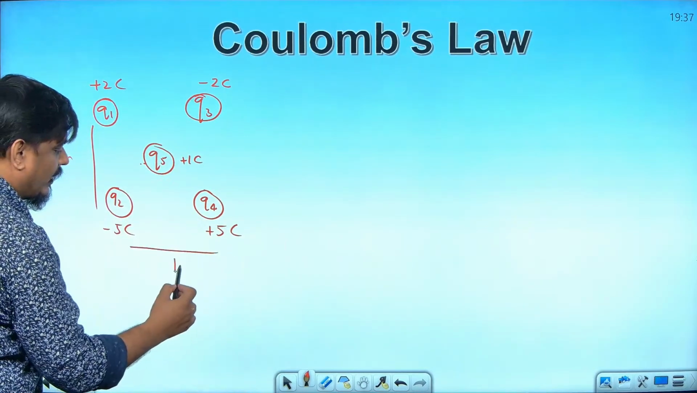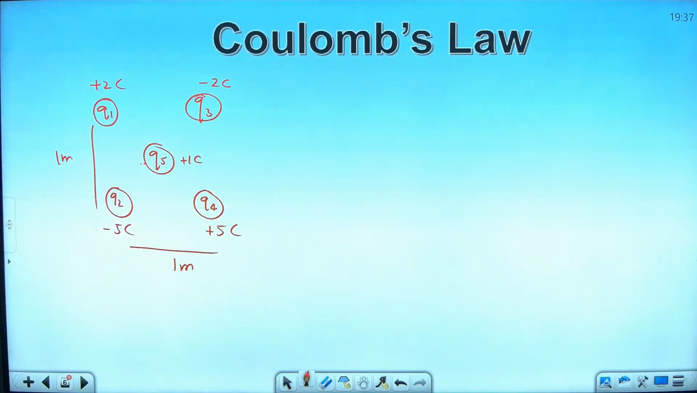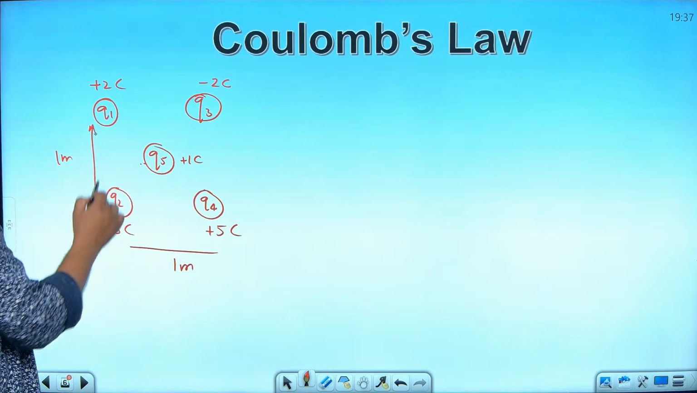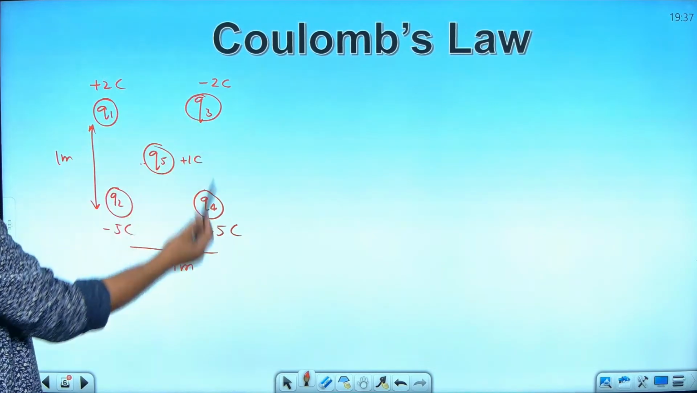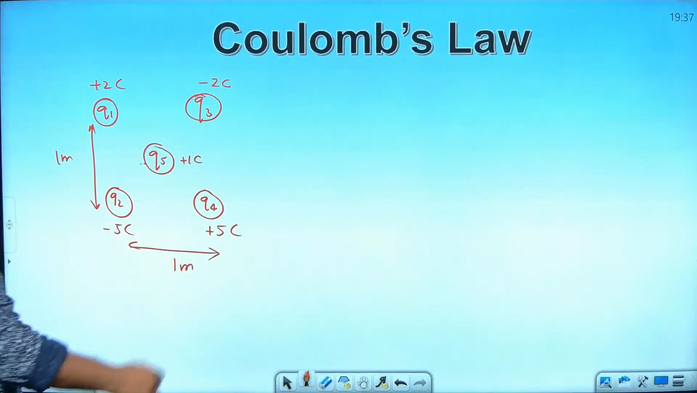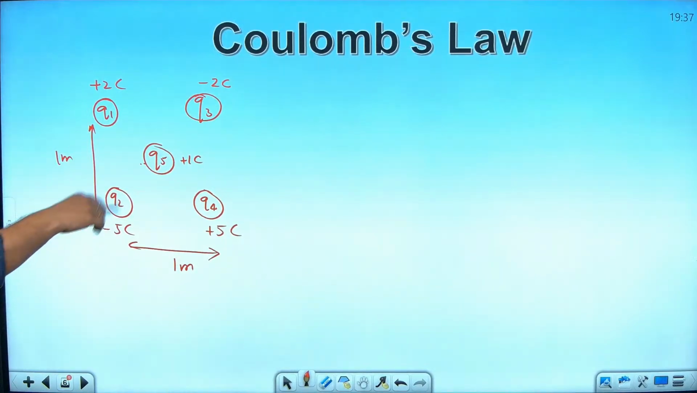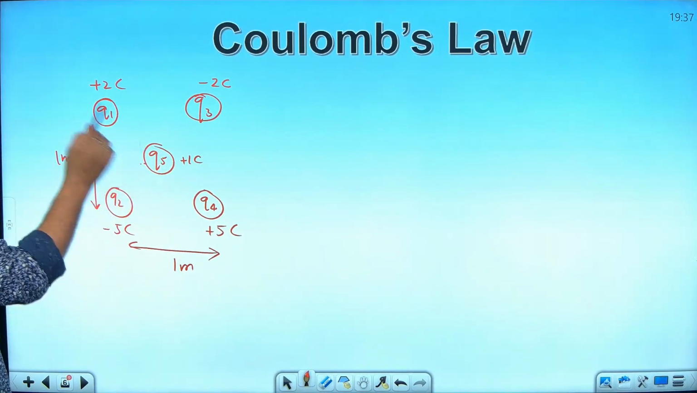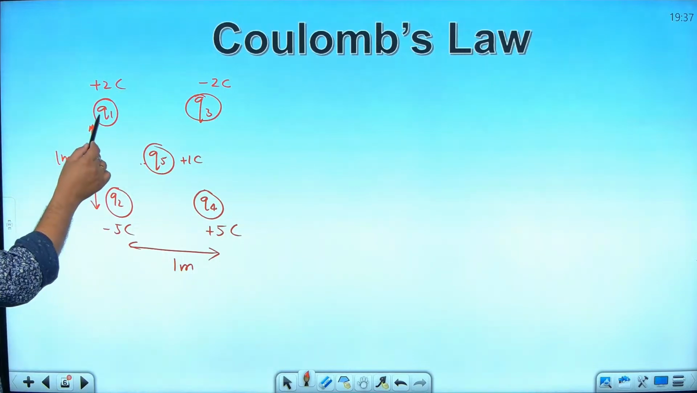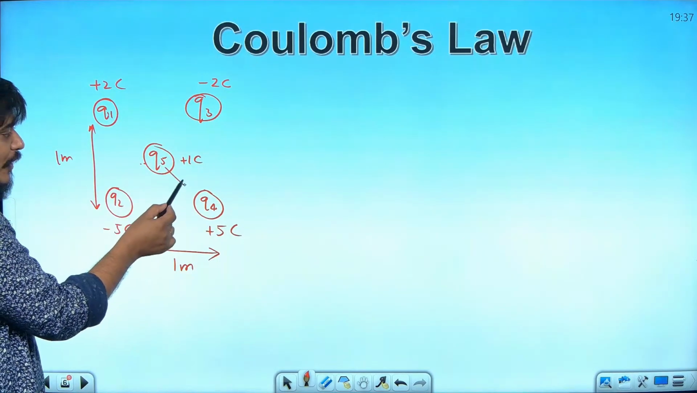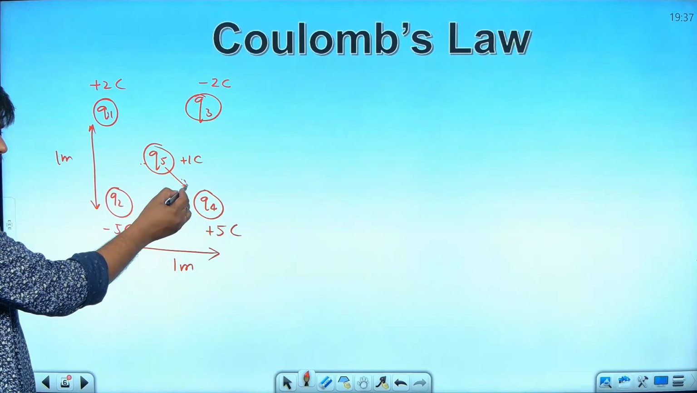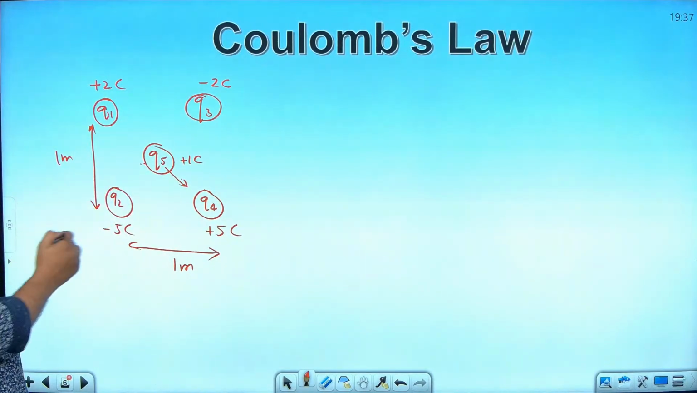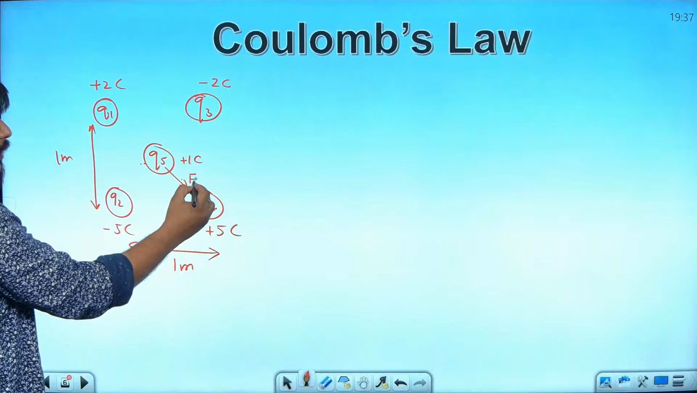1 meter by 1 meter square. The charges are +2, -2, +5, -5, and you have to find the value of net force on Q5. Now this Q1 will be repelling Q5, am I right? Why is it repelling, your understanding? Because plus, plus. I am writing it as F1.